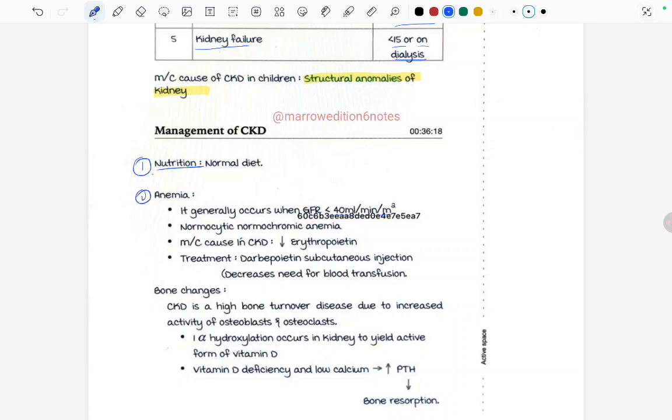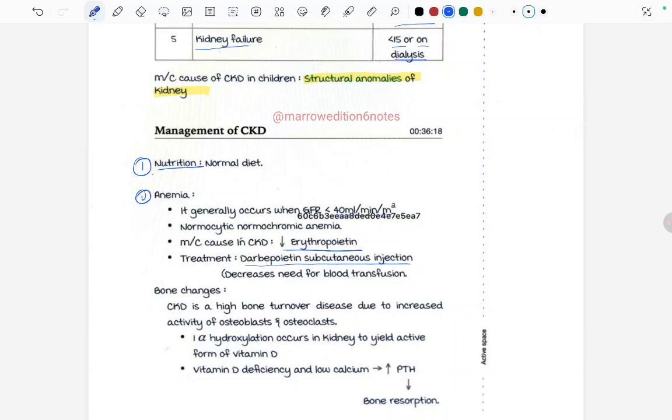Normocytic normochromic anemia, the most common cause in CKD is decrease in the erythropoietin, right? Anemia also occurs due to the decrease in the erythropoietin. Treatment is we have to give exogenous erythropoietin, that is darbepoetin subcutaneous injections. They decrease the need for blood transfusion.